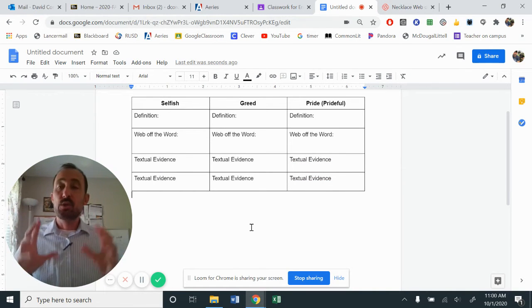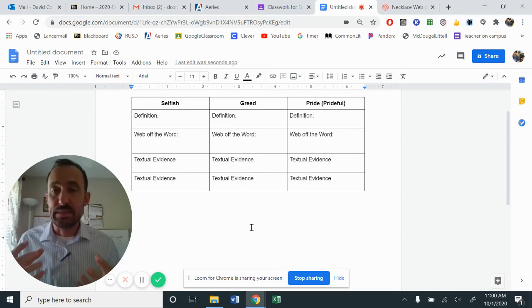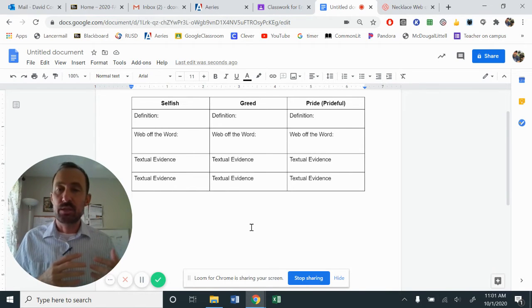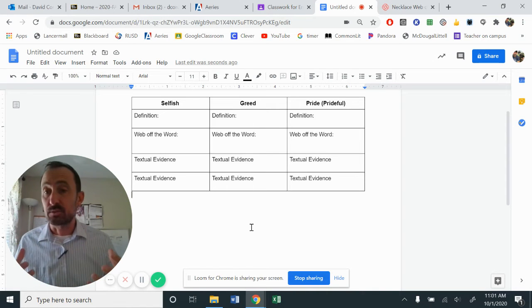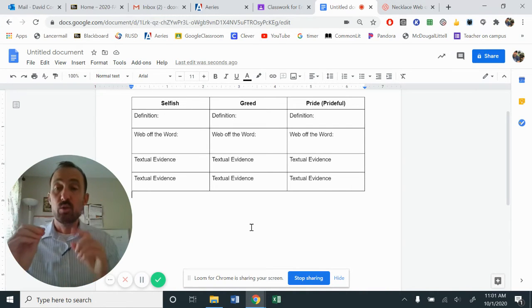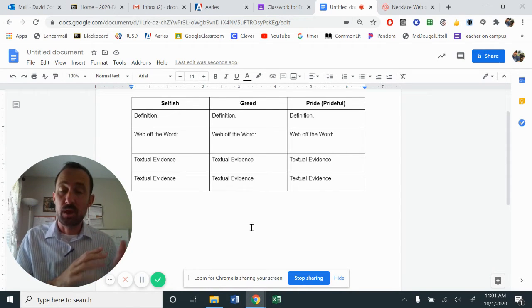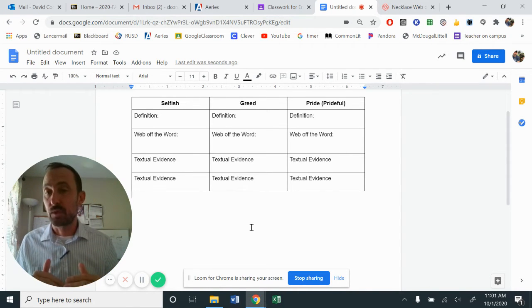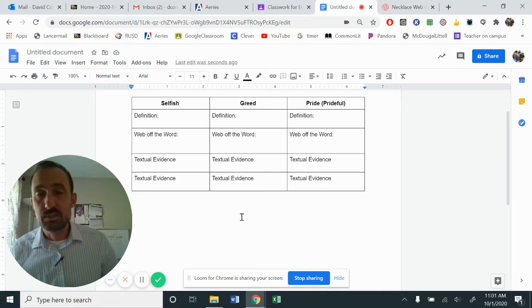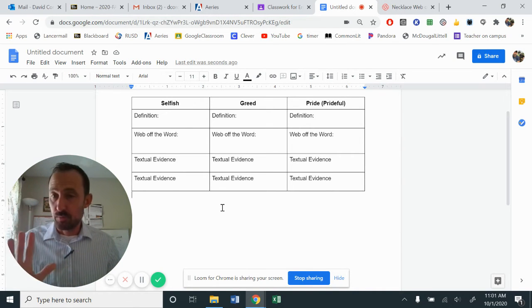Now, even though this is more textual evidence than we need, as we go through and explain our story and do our analysis, we need options. It's one thing to have one piece of textual evidence, which is good. We do need to make sure that we have multiple options, so as we construct our body paragraphs, we have things to choose from. It's a lot easier to do our writing when we just pick rather than sit there and wonder. So right now, I'm going to have you pause the video.